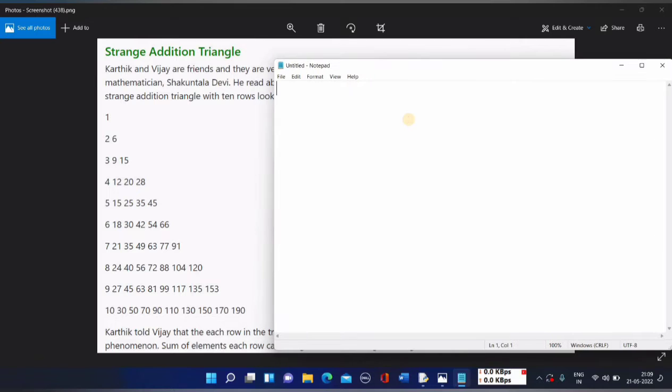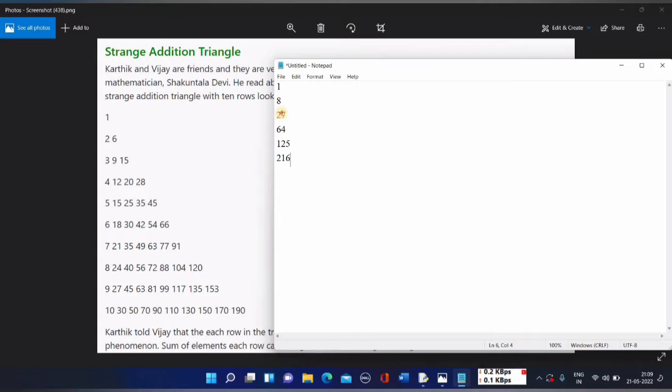So for the first row, it's written 1. Now see, for the second row, 2 plus 6 gives you how much? 8. Similarly, for the third row, 3 plus 9 plus 15 gives you 27. For the fourth row, 4 plus 12 plus 20 plus 28 gives you 64. For the fifth row, 5 plus 15 plus 25 plus 35 plus 45 gives you, I guess, 125. Similarly, for the sixth row, if you add all these numbers, you'll get 216.